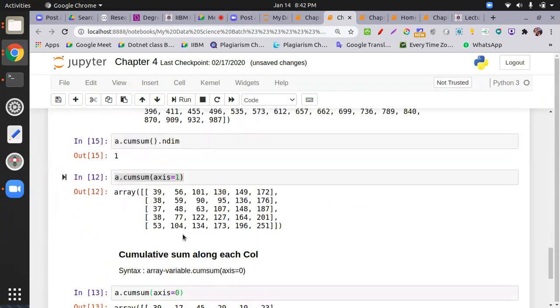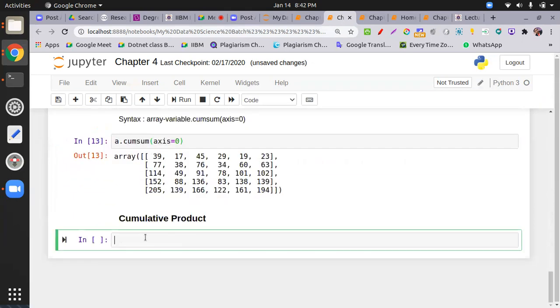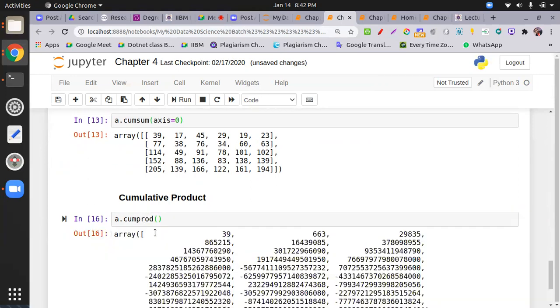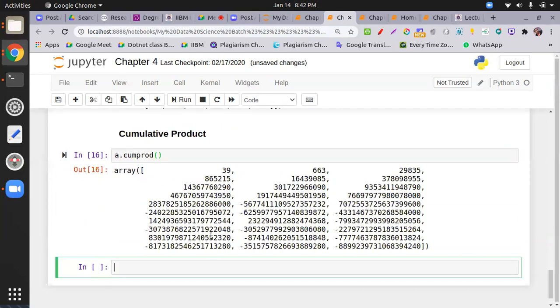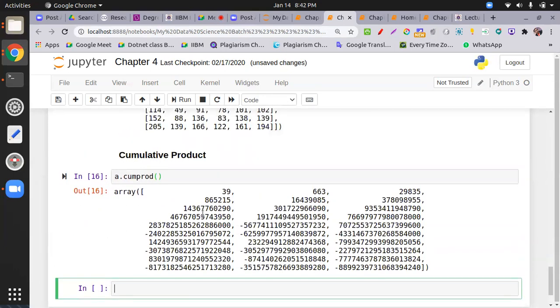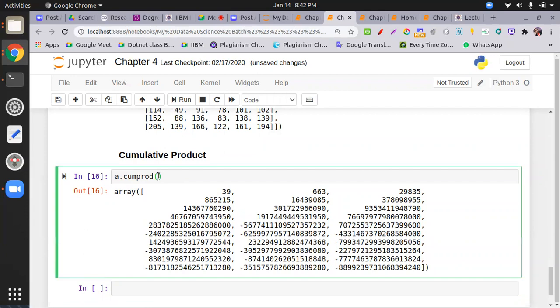Okay, similarly we have cumprod, a dot cumprod.